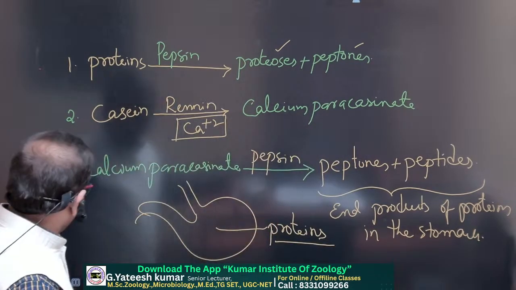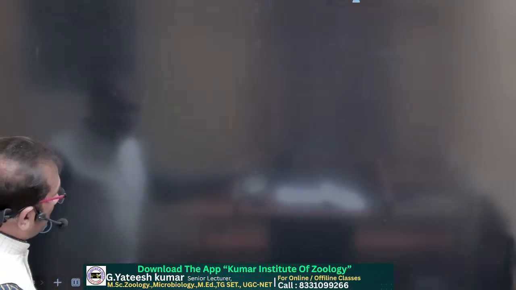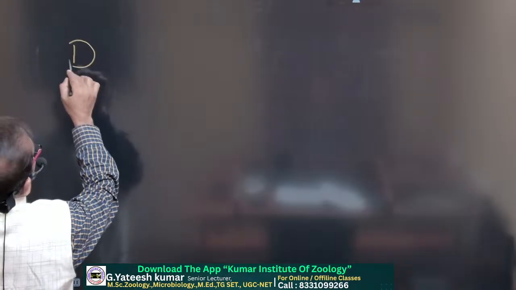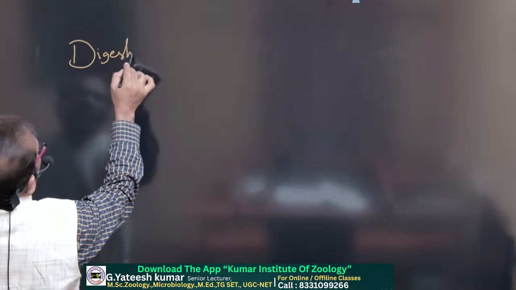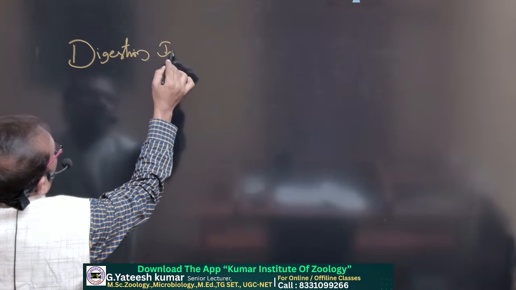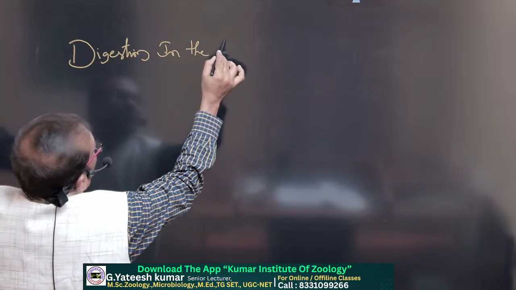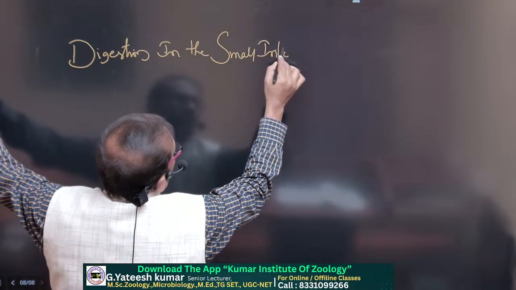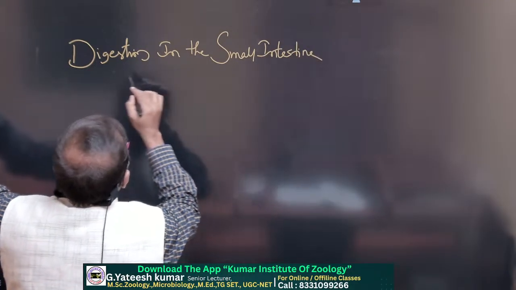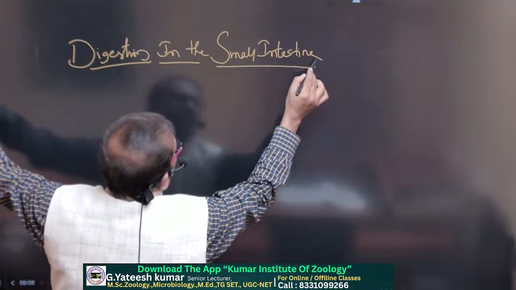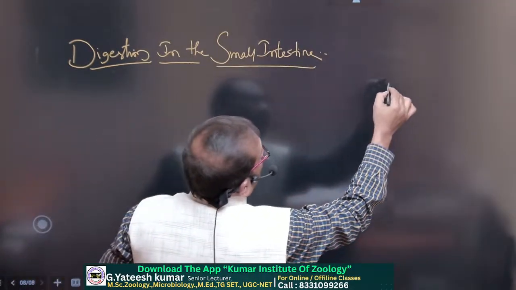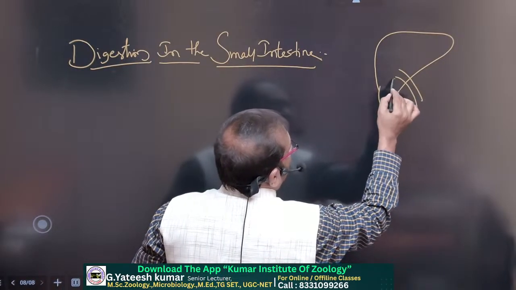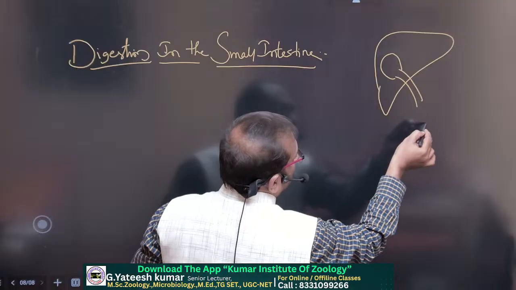Okay. Now, the last part in the physiology of digestion is digestion in the small intestine. The digestion in the small intestine. See here, the liver with the gallbladder and cystic duct, okay.